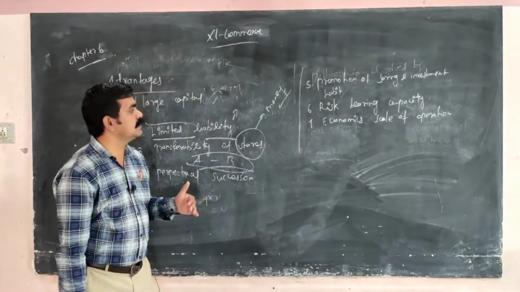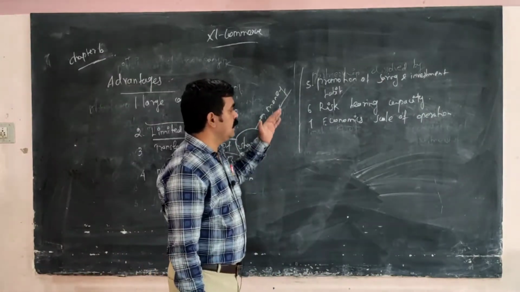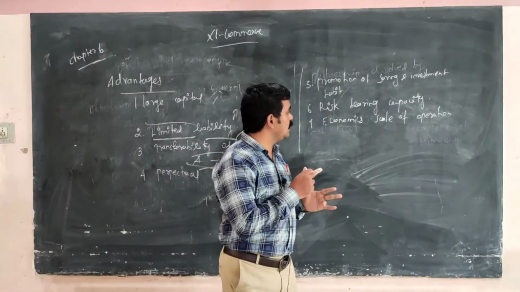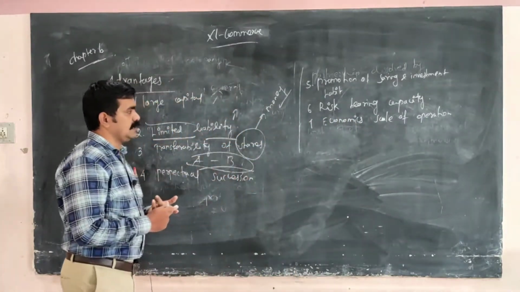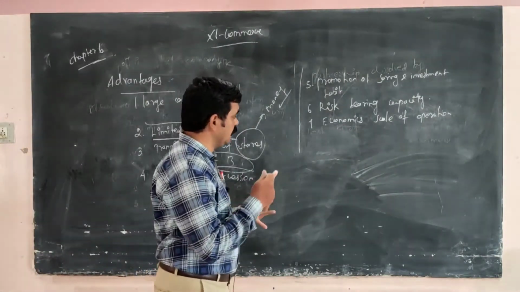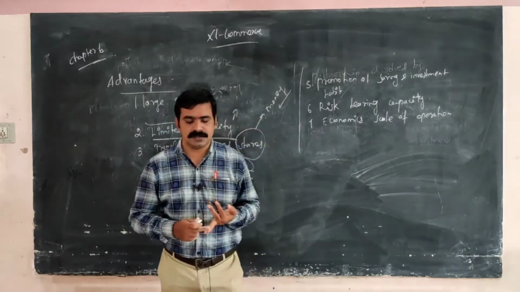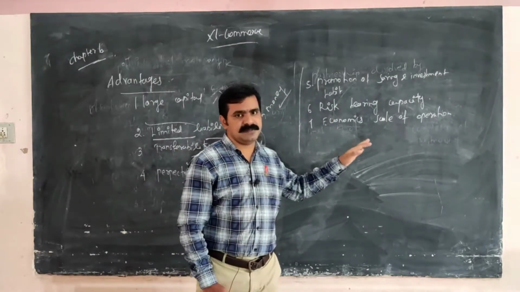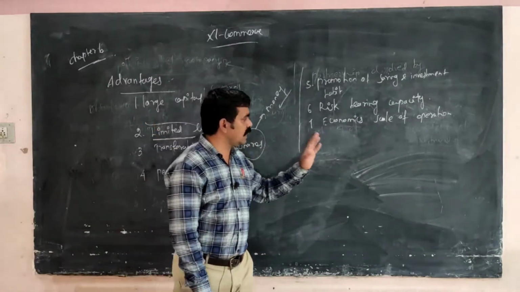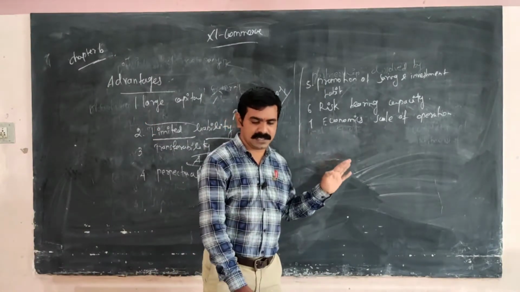The world has automobile companies having many motor vehicles, then bikes. So economic scale of operation means that they invested a huge amount in the business. That is called economic scale of operation.